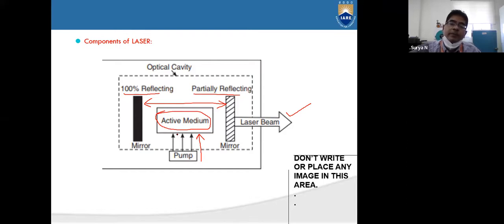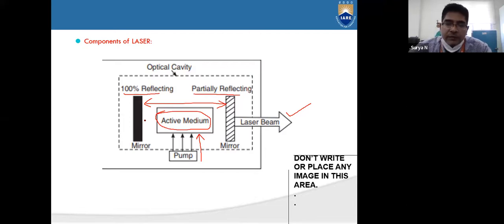So we need some pumping mechanism to activate the energy levels, or to activate the atoms or electrons in the active medium. When they are activated, they start reflecting. How the reflection takes place, we will see in the energy transformations. When the energy levels are activated, they will come out in the form of a lasing beam. To get a fine lasing beam, some partially reflecting mirrors are placed.